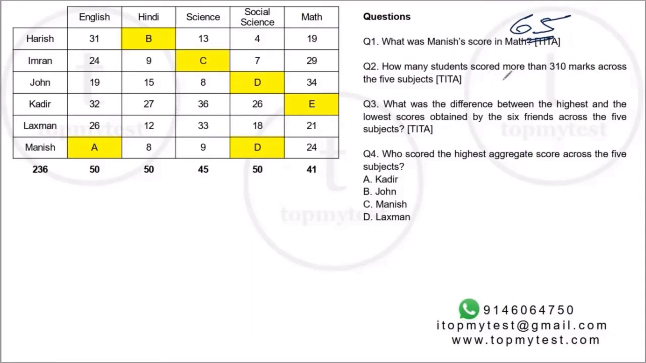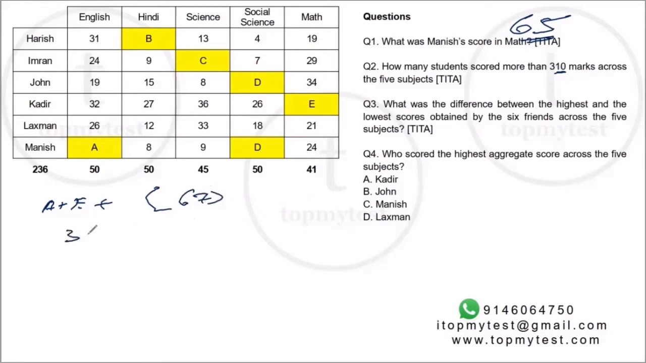Question number 2. How many students scored more than 310 marks across the 5 subjects? Now we know everyone will score at least A plus B plus C plus D plus E. Just like we did for the column-wise total, which will be 6 times A plus the deviations, the row-wise total will be A to E plus the deviations across the row. So for example, Harish's deviations would be 31 plus 13, 44 plus 4, 48 plus 19, which is 67. A to E plus 67.